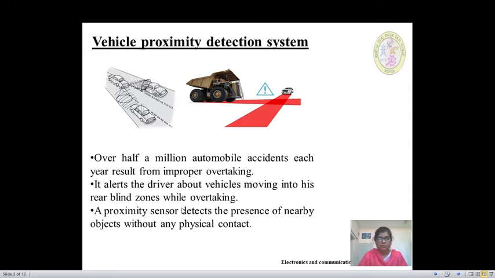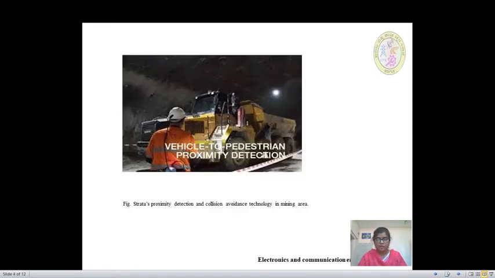The objective of proximity detection system is to reduce or eliminate the risk associated with heavy equipment collisions with mobile or stationary objects. Proximity detection system is not only useful in vehicle safety, but it can be used in various other applications. Here this figure shows mining area.